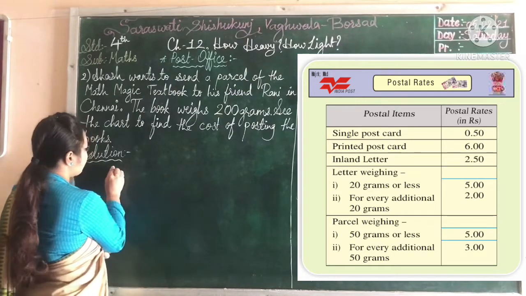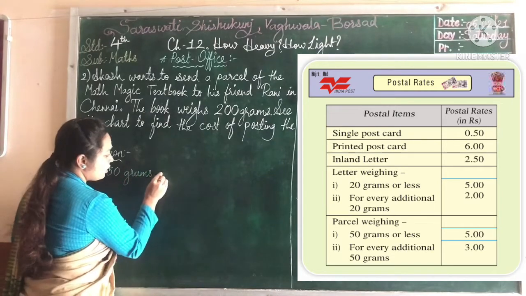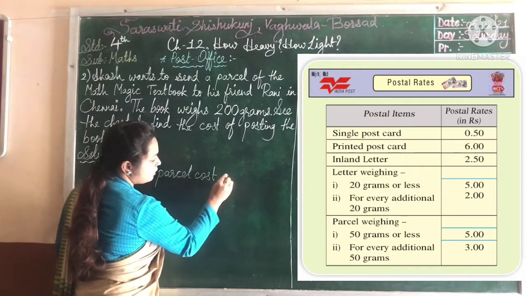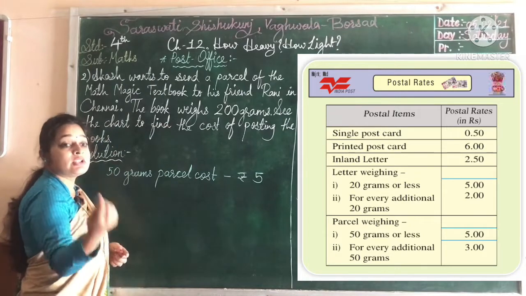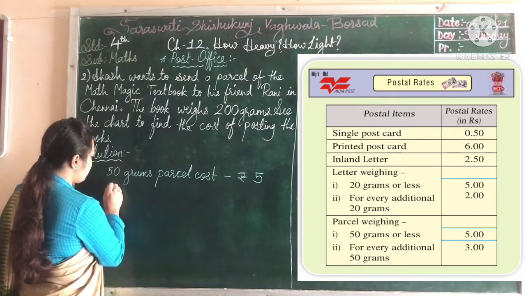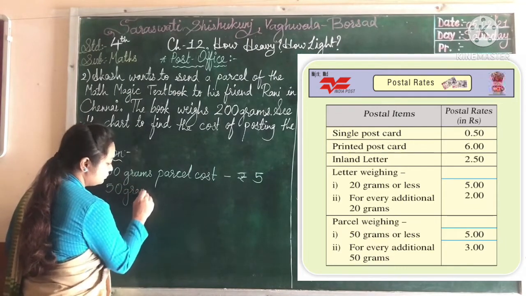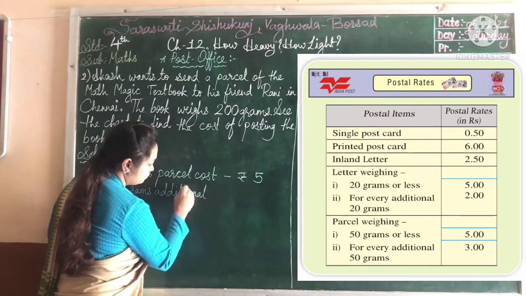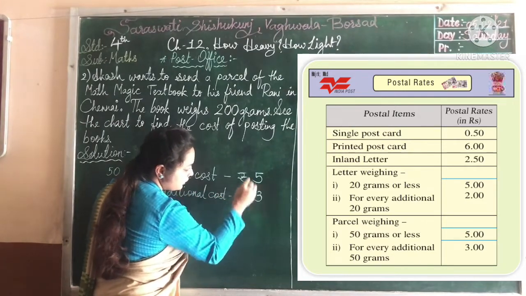So 50 grams parcel cost rupees 5. Now additional weight: again 50 grams, additional cost is rupees 3.